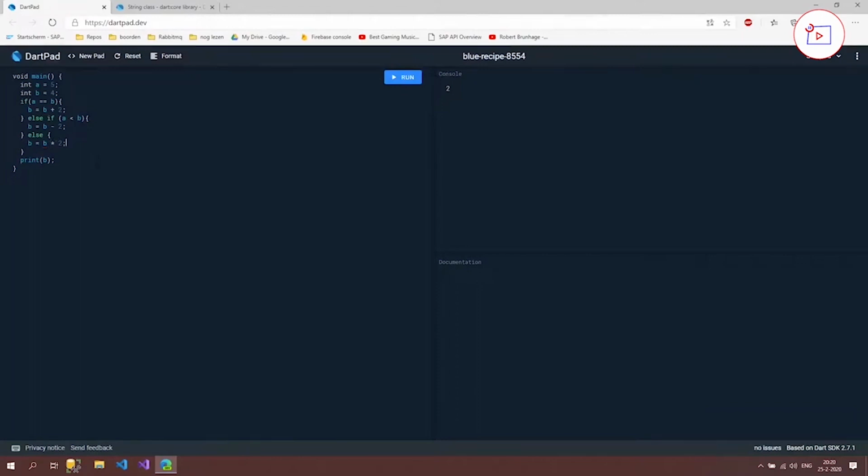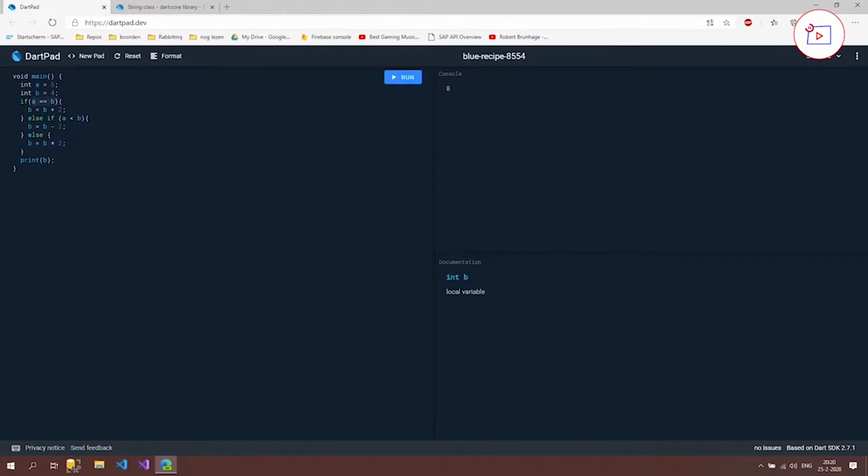Well, it's actually really easy to read, because it's going to say, if A is equal to B, then B plus 2. If that's not the case, is A lower than B? If that's the case, B is B minus 2. If that's also not the case, then we're going to use B is B times 2. And let's run it and let's see what it says. It's going to say 8.